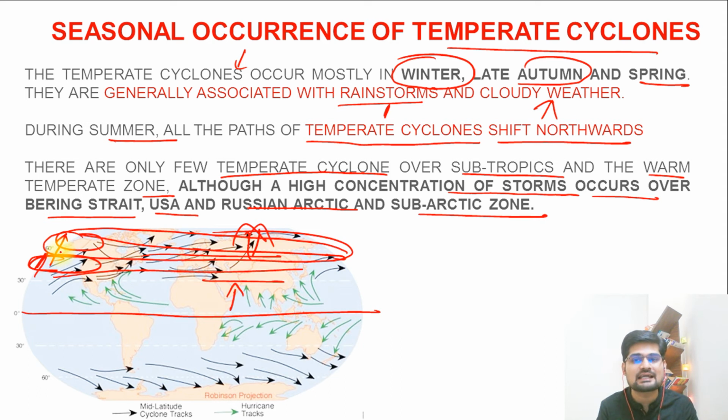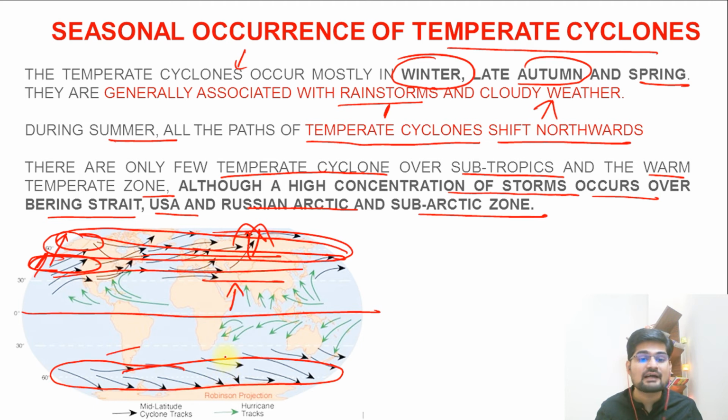Automatically, this zone of temperate cyclones will also shift accordingly, north and south. So this is important here. But remember, the violent storms are more in the southern hemisphere because of this factor: the westerlies have more strength here. Which has more strength means there will be more energy given to the formation of cyclones. So these cyclones are more energetic in the southern hemisphere and comparatively weaker in the northern hemisphere.